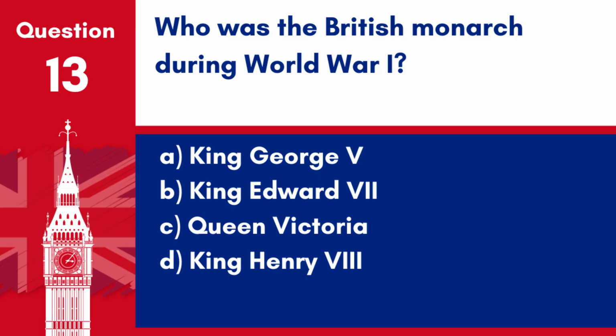Question 13. Who was the British monarch during World War II? A. King George V, B. King Edward VII, C. Queen Victoria, D. King Henry VIII. Answer: A. King George V. King George V was the British monarch during World War II, which lasted from 1914 to 1918.